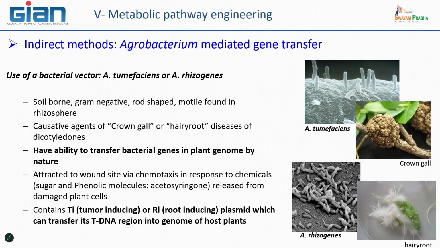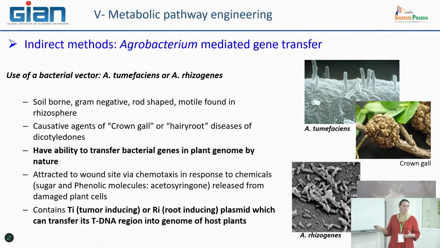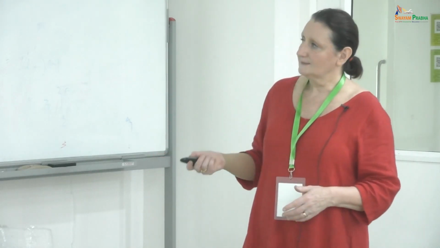This is the only example in all the kingdoms. So this is very interesting. And the only targets of this type of bacteria are plants. So this methodology is specific for transforming plants, and it cannot be used, for example, to transform mammalian or animal cells. So we are lucky to have this type of tool to manage this type of cell transformation.